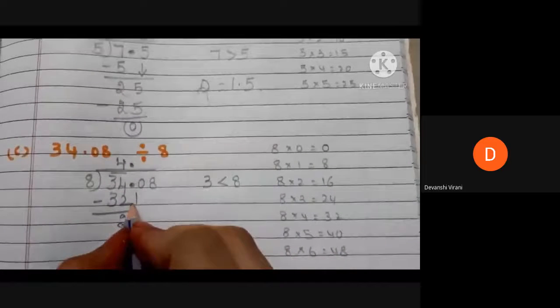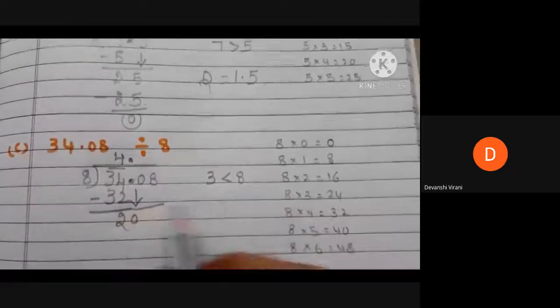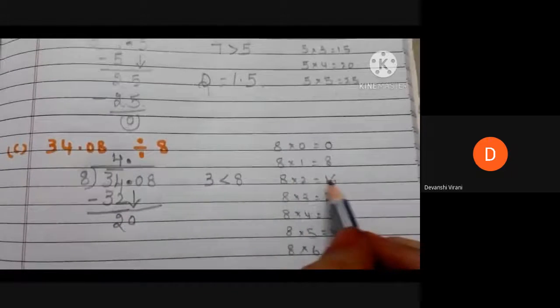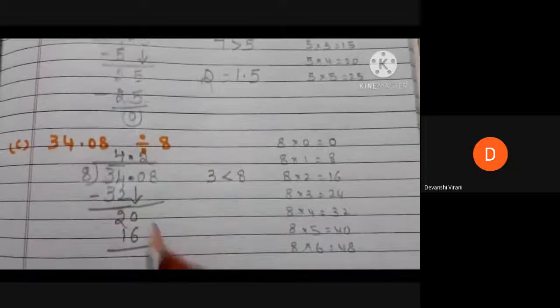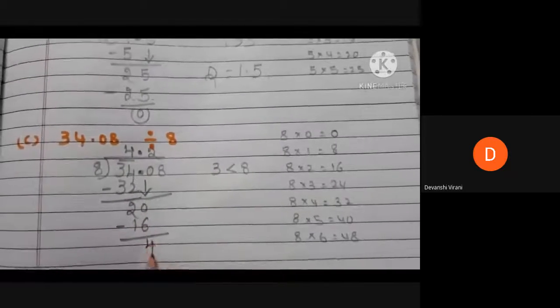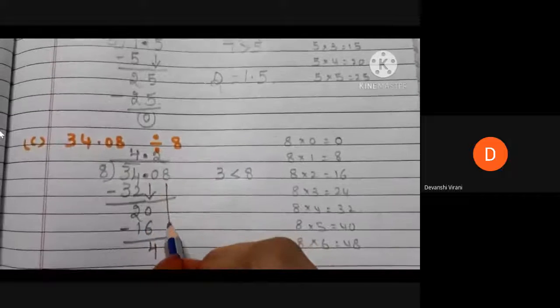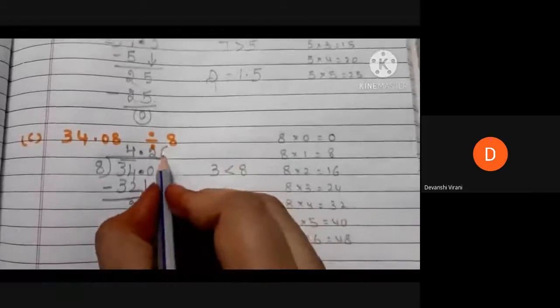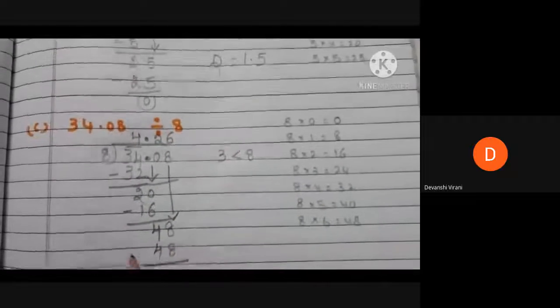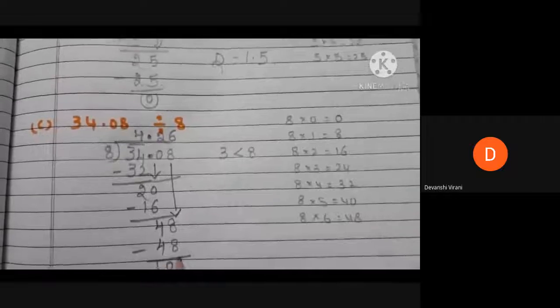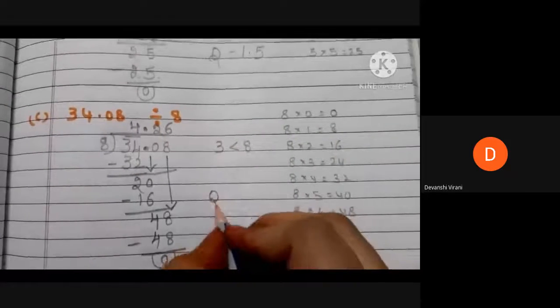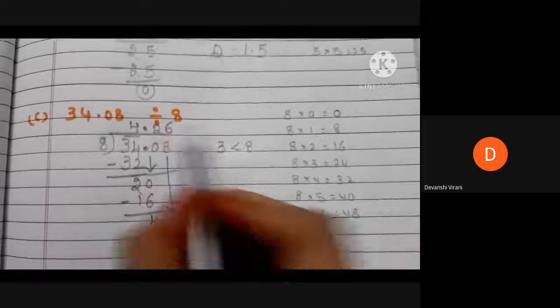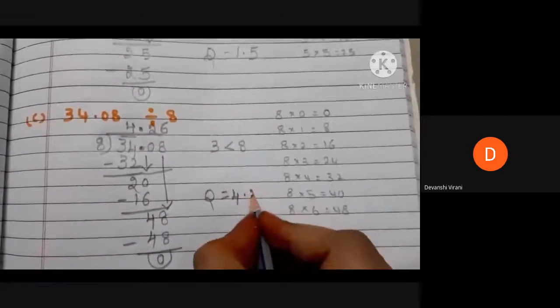Now we can bring down the number 0. Now we have 20. Here 8 2s are 16. So write 2 here, 16 here. 20 minus 16 is 4. Now we can bring down the number 8. And 8 6s are 48. Write 6 here, 48 here. 48 minus 48 is 0. Now the quotient is 4.26. Let's go to another example.